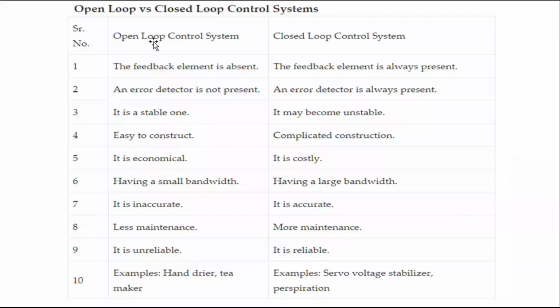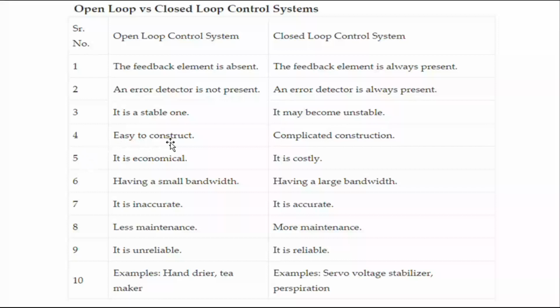Now the comparison of open loop and closed loop control system. In the open loop control system, the feedback element is absent. In the closed loop, the feedback element is always present. The error detector is not present in the open loop control system. Here the error detector is always present. These are the two additional components in the closed loop control system. The open loop control system is stable, while the closed loop may be unstable. When the feedback element is connected, the system may go to an unstable condition.